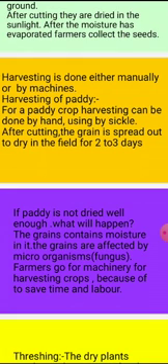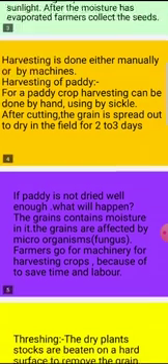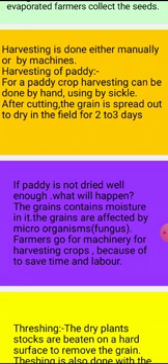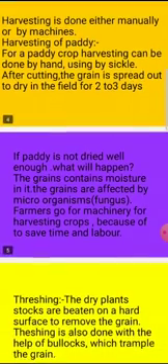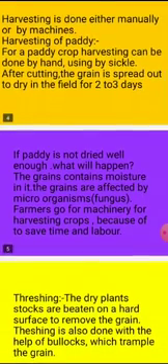After cutting, the stalks are spread out to dry in the field for 2 to 3 days.